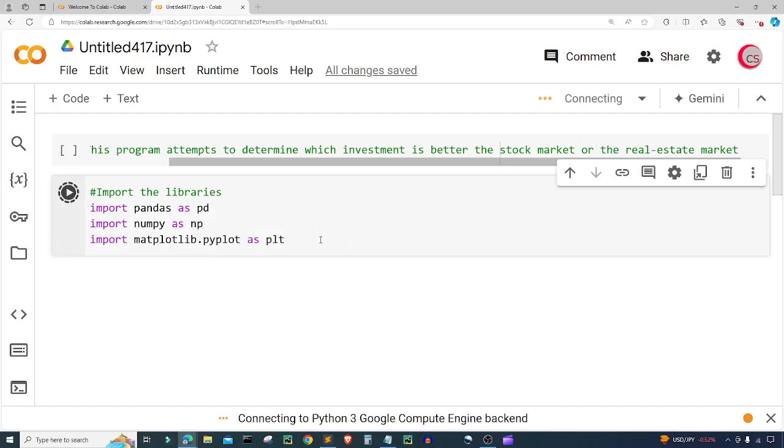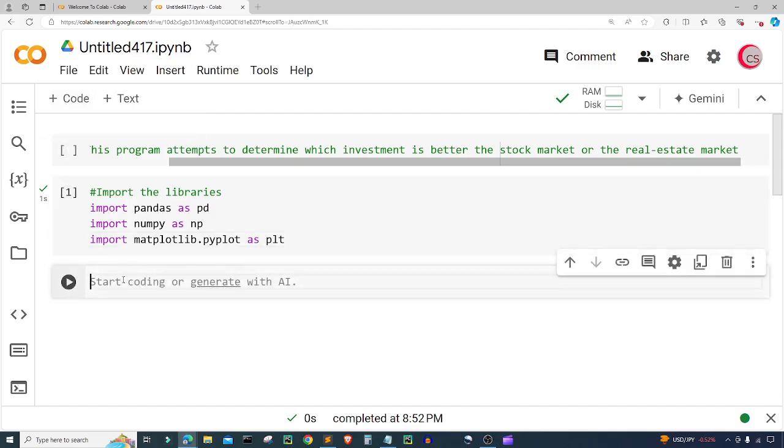Alright, so while it's thinking, the idea here to make this determination of which investment gives a better return, I will use the S&P 500 to represent the US stock market, and I will use VNQ to represent the US real estate market. Alright, so it looks like that cell is good to go. So let's go ahead and create a new cell. And now in this cell, what I want to do is load the data.